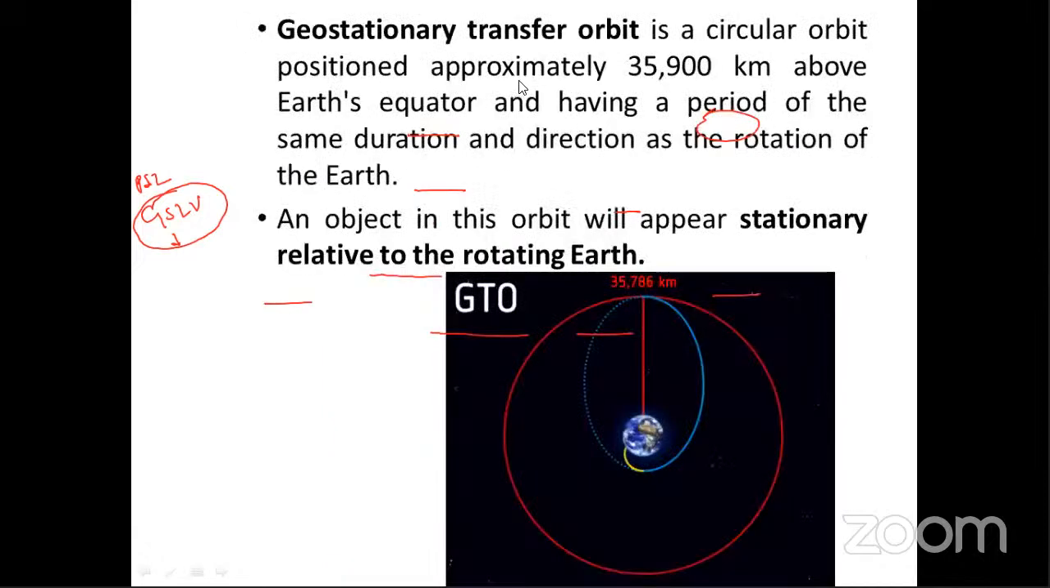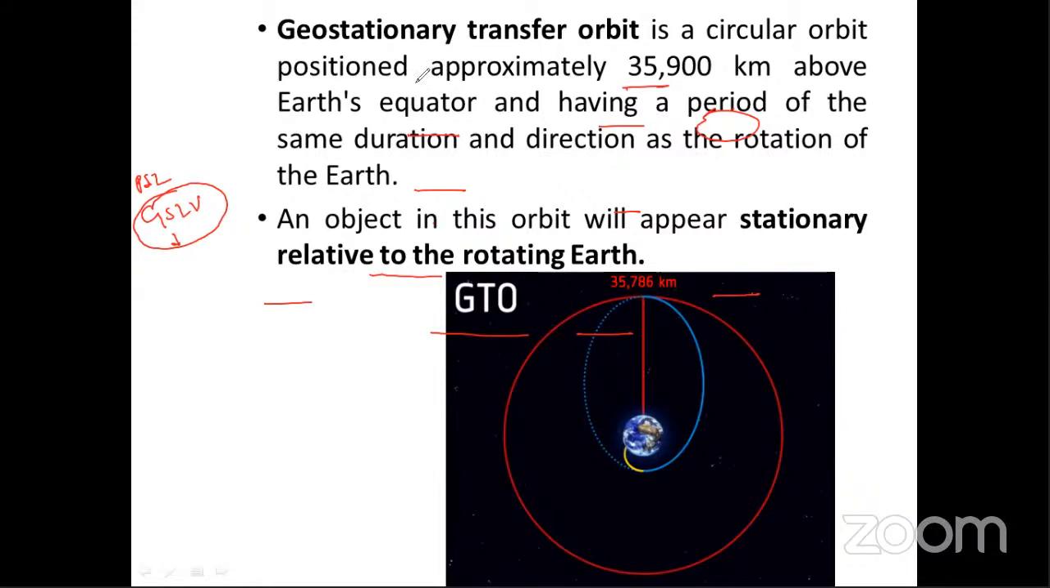Okay. Now, the next important thing is that we should know what a geostationary transfer orbit is. This geostationary orbit is a circular orbit positioned approximately 35,900 kilometers above the Earth's equator and having a period of the same duration and direction as the rotation of the Earth. This is again an important concept you should know for the exam.